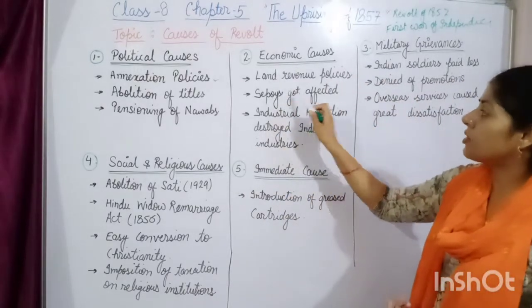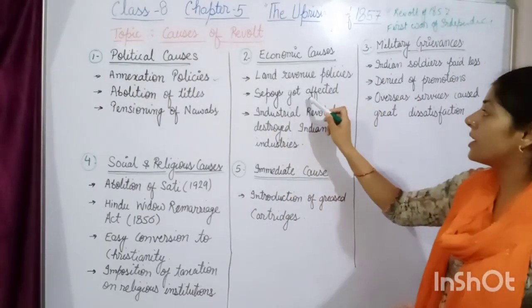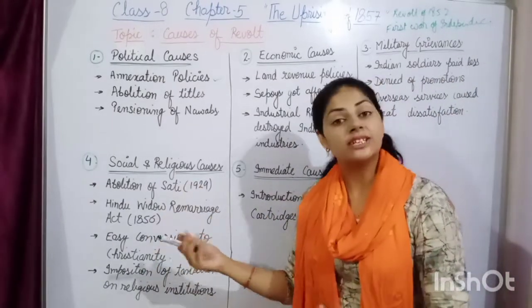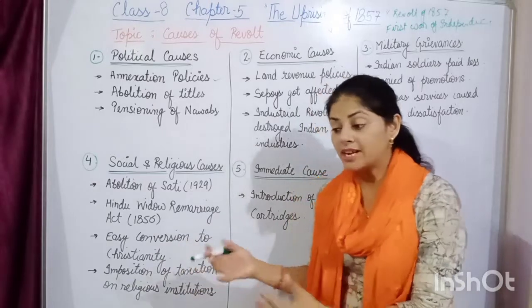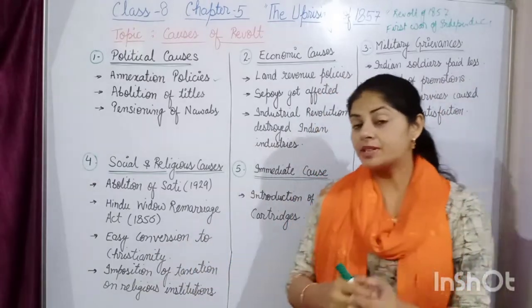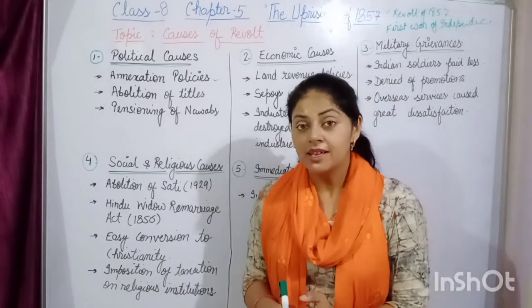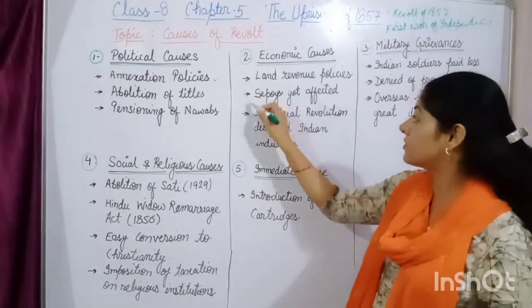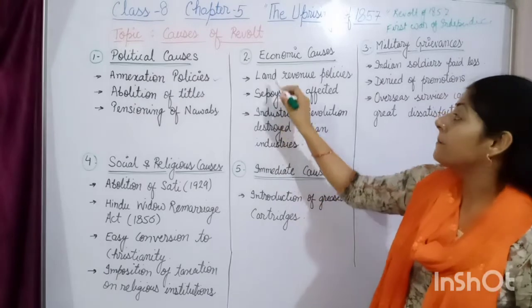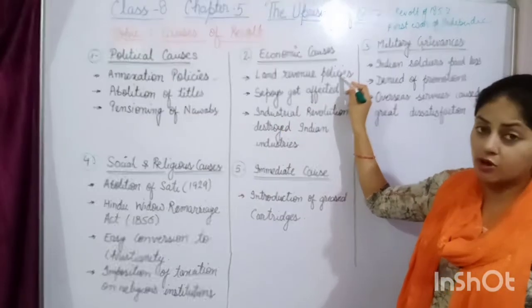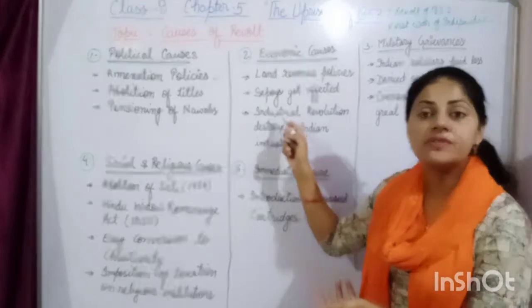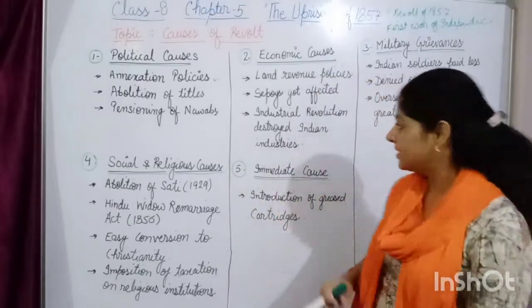The second economic cause was the sepoys. Because of these land revenue policies adopted in the villages, you know that the sepoys who were recruited in the British army in India also belonged to a rural background. Obviously then these soldiers were also affected by the land revenue policies, because if their family was affected, it led to the grievances of the sepoys also.